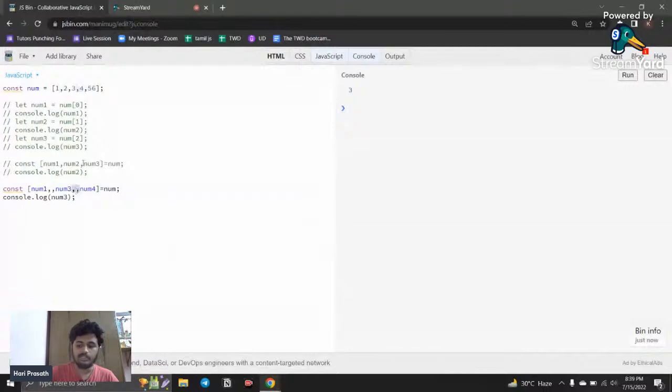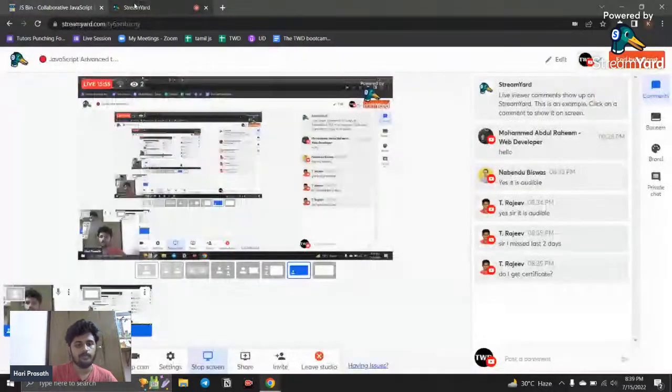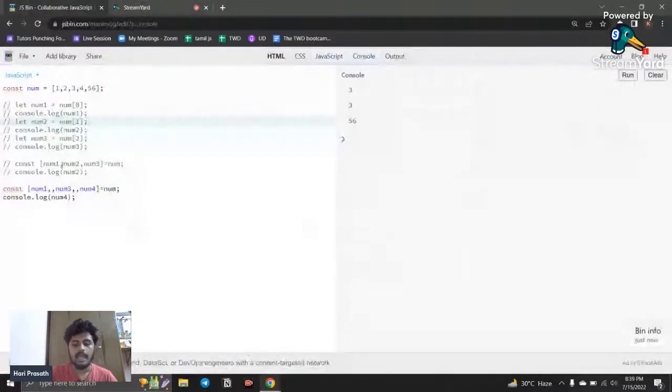For the fifth one I named it num4. If I call num4, it uses the value 56. Here you can see the value of 56 has been produced. So this is how you leave something in an array.